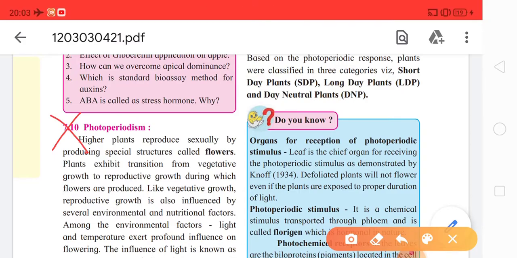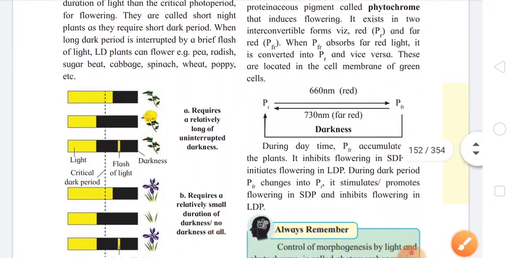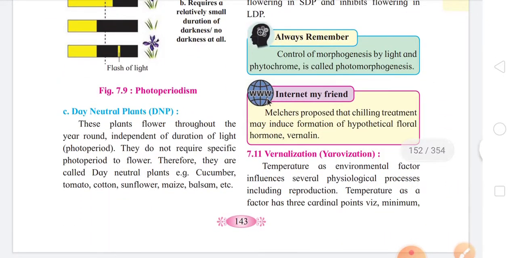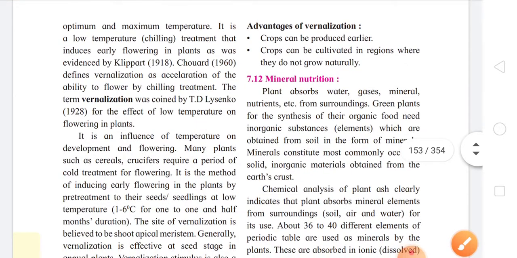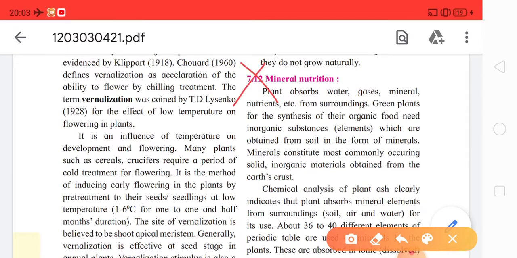And now on page number 143, that is just the next page, subtopic 7.11, vernalization, is deleted and considered to be non-evaluative. Now the next page, 144, subtopic 7.12, mineral nutrition, is again deleted and considered to be non-evaluative.